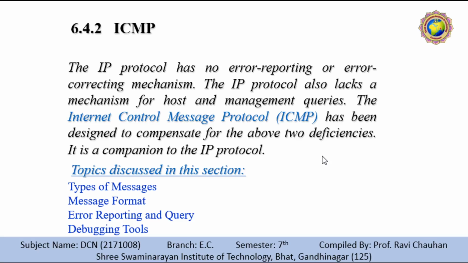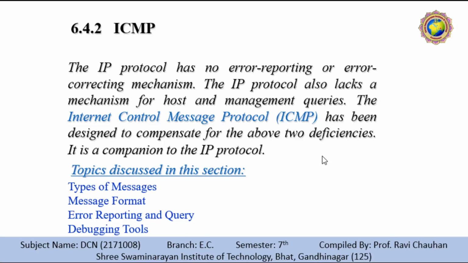What happens if a router must discard a datagram because it cannot find a route to the final destination, or because the time to live field has a zero value? What would happen if a final destination host must discard all fragments of the datagram because it has not received all the fragments within a predetermined time limit?